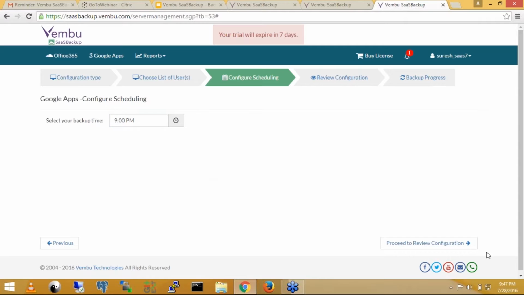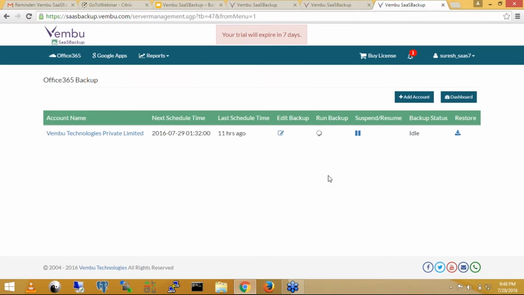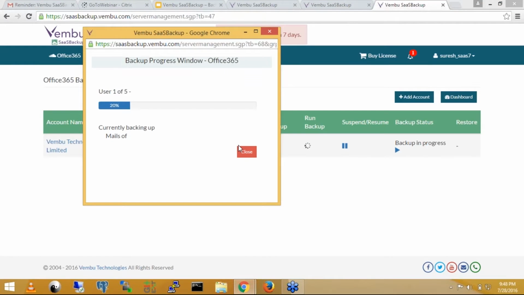Then click the proceed button. Then you can see which users have been configured for the backup, the scheduled time, and what data can be backed up with that backup. So if you run the backup, the backup will automatically be scheduled here. You can see the backup schedule like this. You can view the current backup with the progress. You can see here, currently we have scheduled for 5 users.